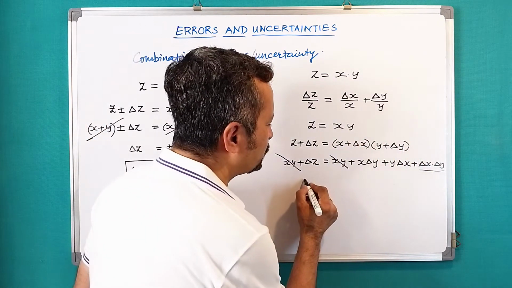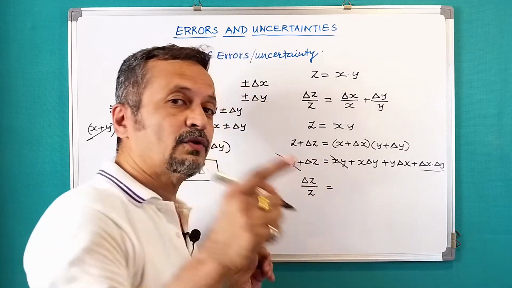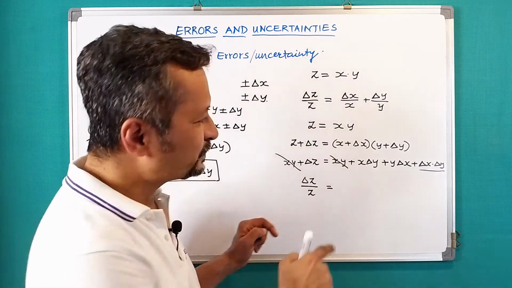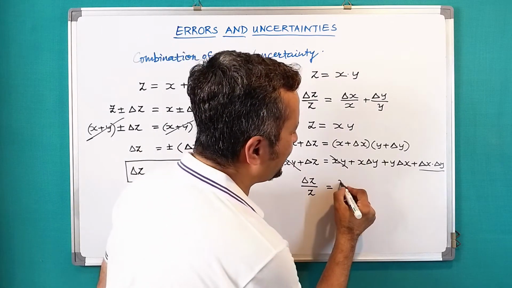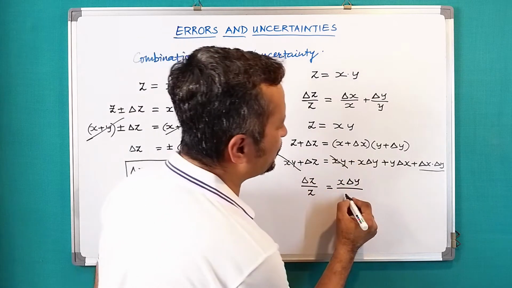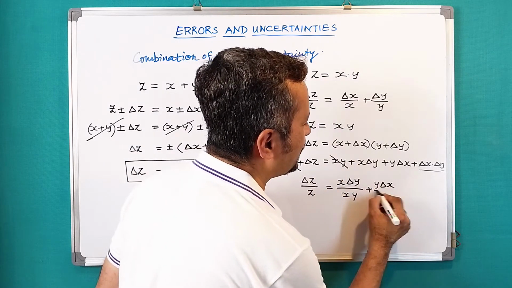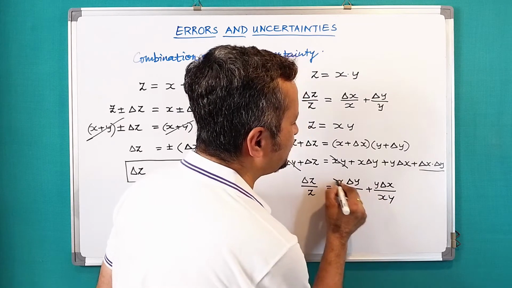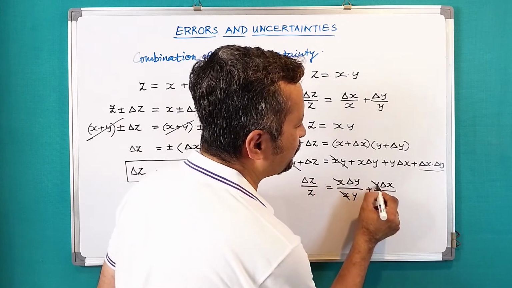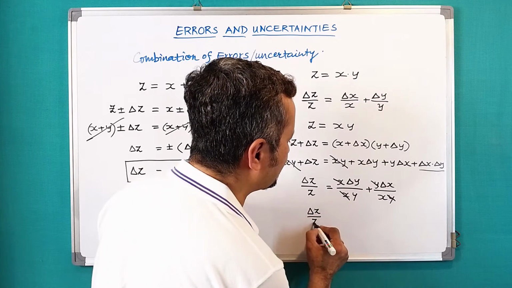Now if I do this, delta Z upon Z, because I want the relative error, that would be X delta Y plus Y delta X upon Z, which is XY. So this X gets cancelled here, this Y gets cancelled here, and this is how we get the result.